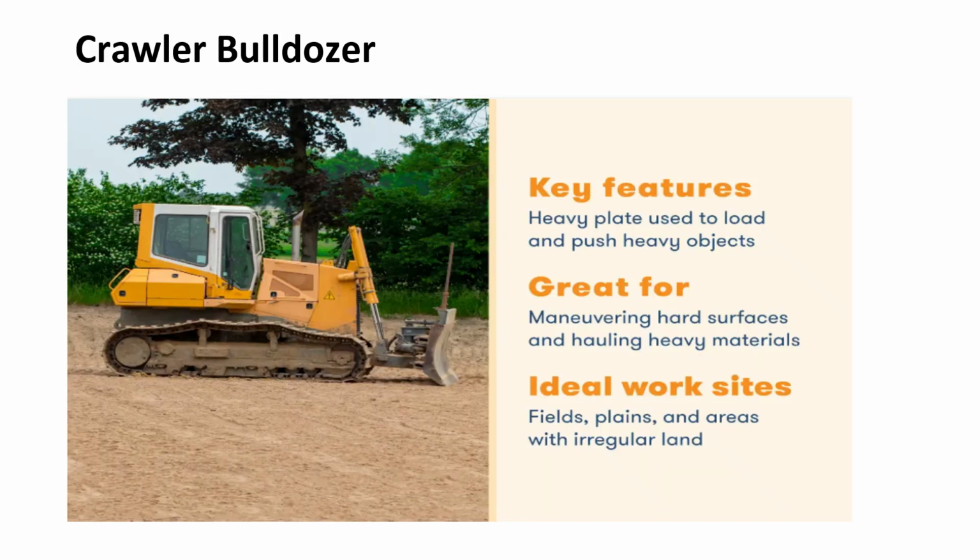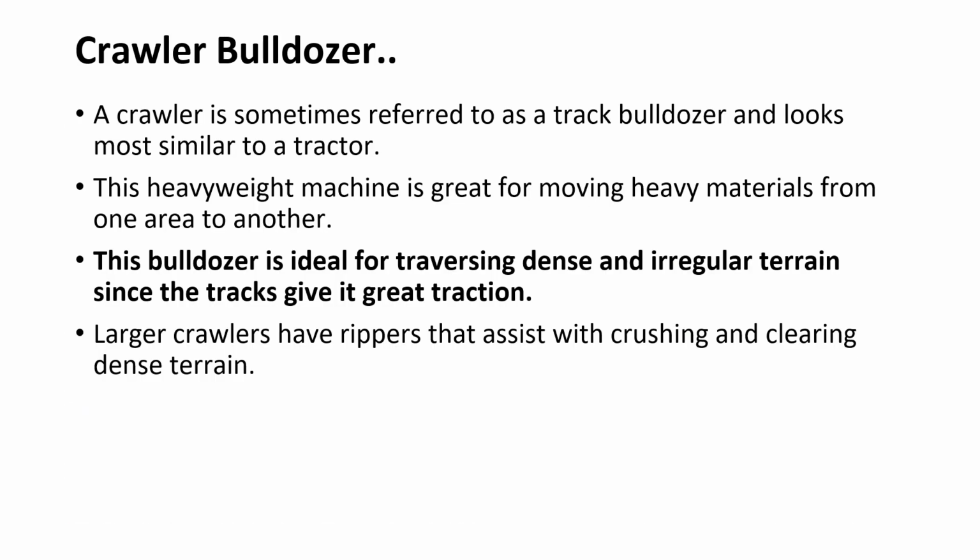Whereas a crawler bulldozer is also sometimes referred to as a track bulldozer. It looks much similar to a tractor. This is a heavy machine and it is great for moving heavy materials from one area to another. It is ideal for traversing dense and irregular terrain, and a crawler bulldozer moves on tracks, similar to a tractor. This track provides excellent traction, making it suitable for rough, uneven, or rocky terrain. Some crawler dozers are equipped with rippers to break hard ground.